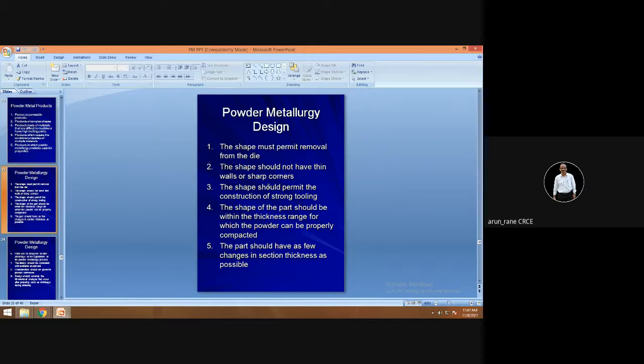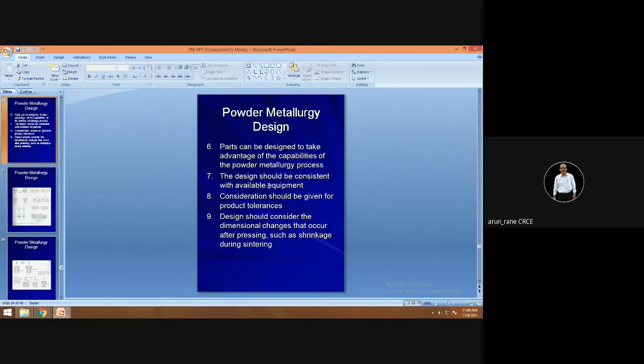Also, the shape should be such that you should be able to manufacture the die easily. So you should have proper thickness, then corners, then cross-sectional changes. So the product designer should have a good knowledge of the powder metallurgy process, so that he can design the product accordingly to suit the process of powder metallurgy.